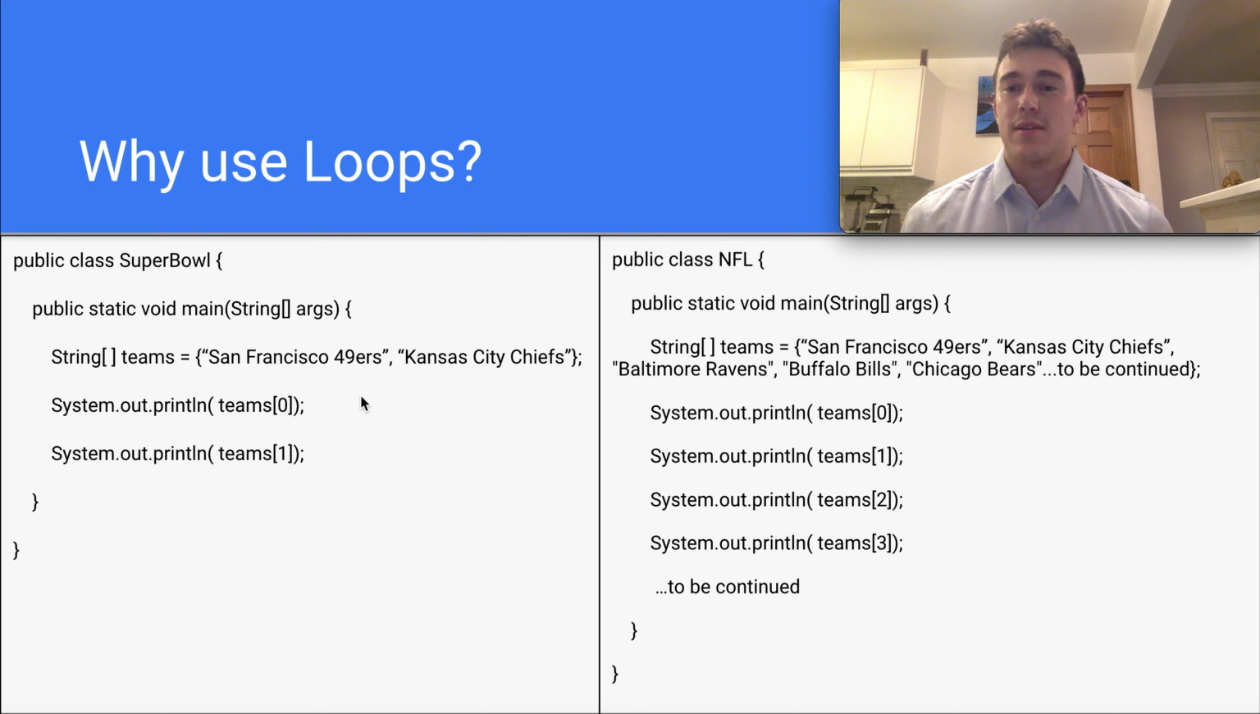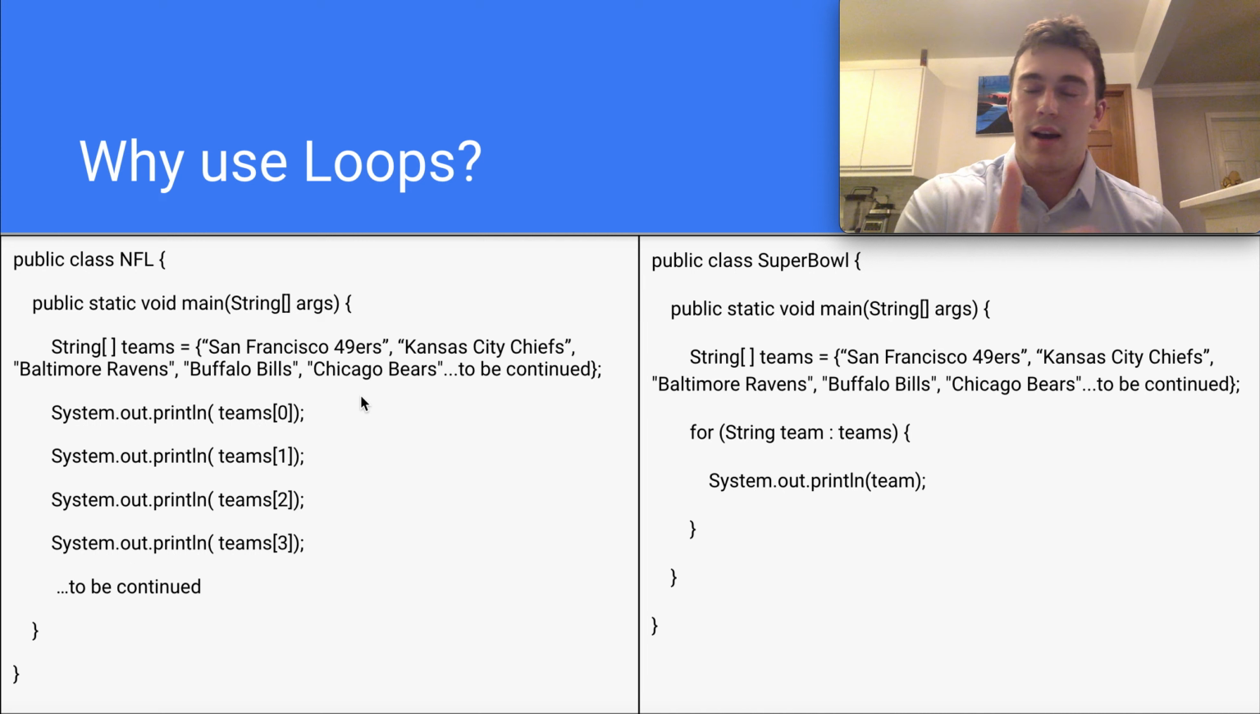The problem happens, though, when, let's say, instead of just looking at the Super Bowl, we're looking at the NFL in total, right? I think the NFL has 32 teams, so we have an array with 32 teams in it, and we want to print out each one of those teams. That's going to take 32 print statements. That's a lot of print statements, and that's a lot of copy-pasted code, which is not necessarily a great thing, and there's a better way to do that.